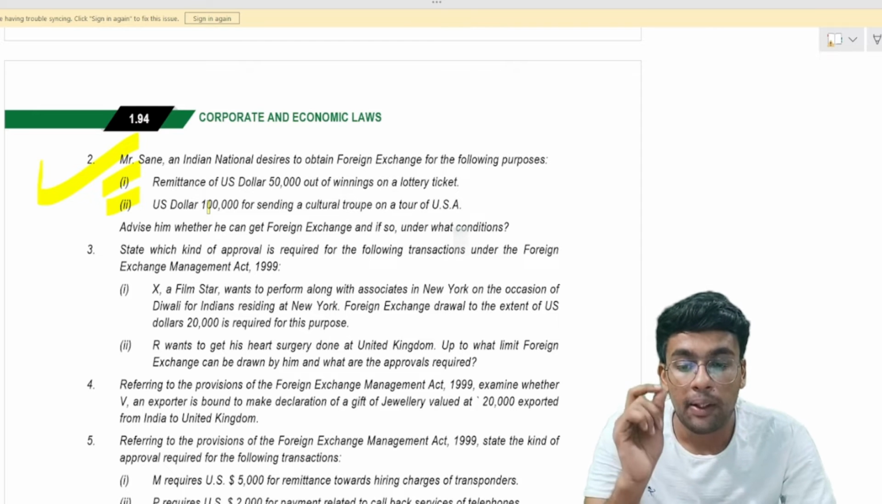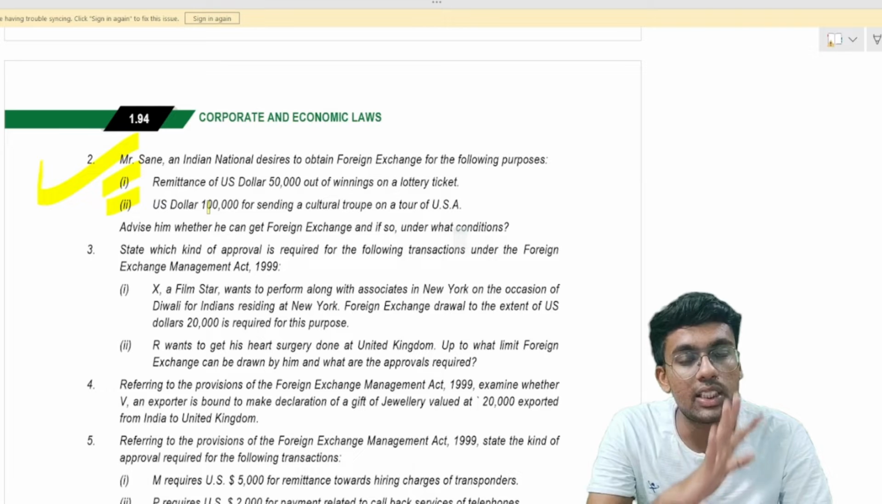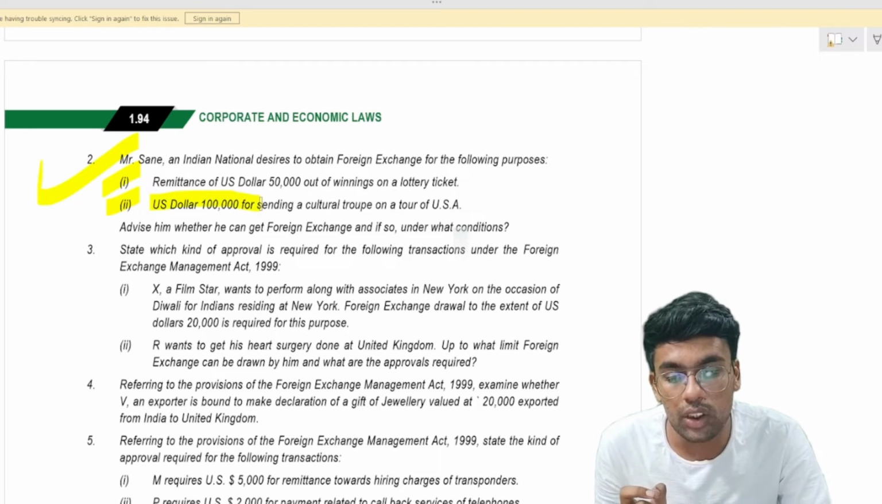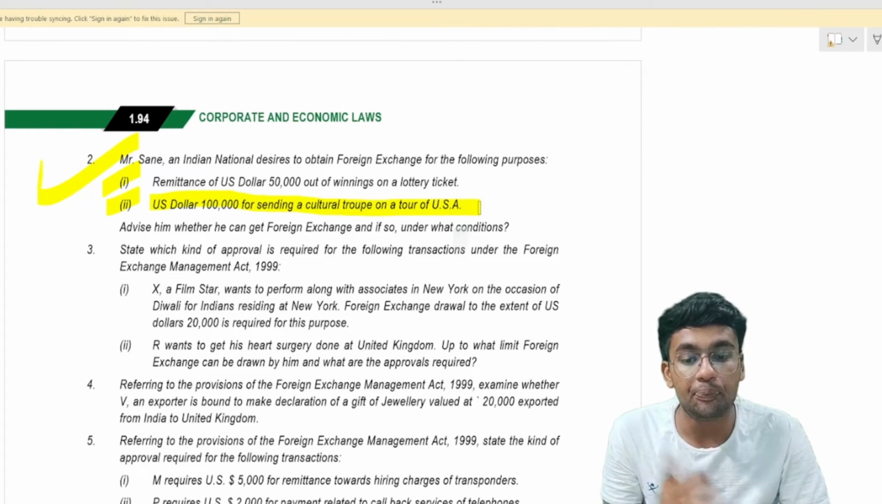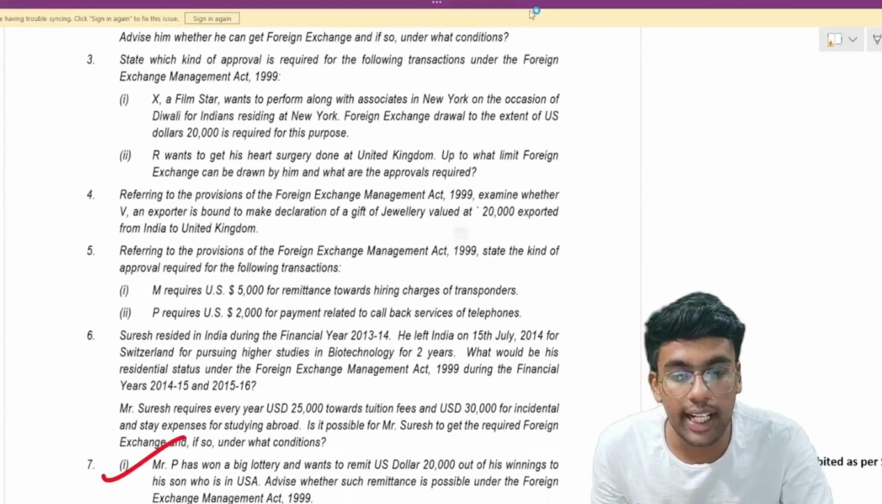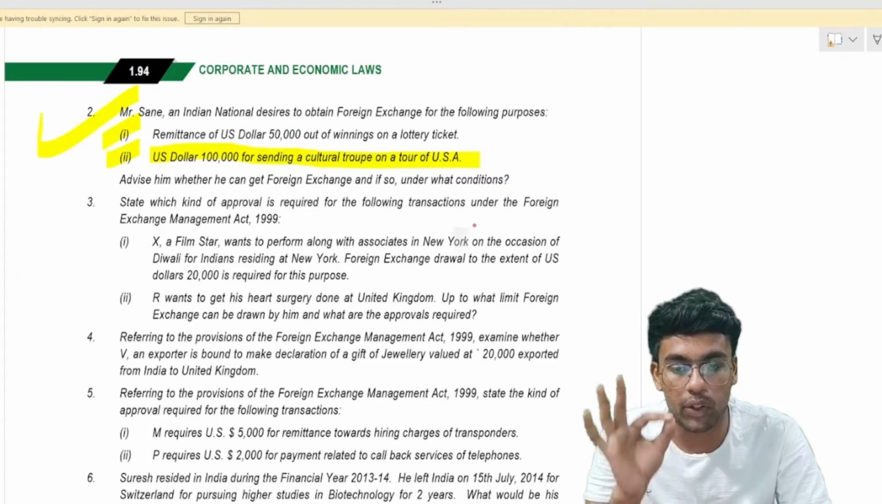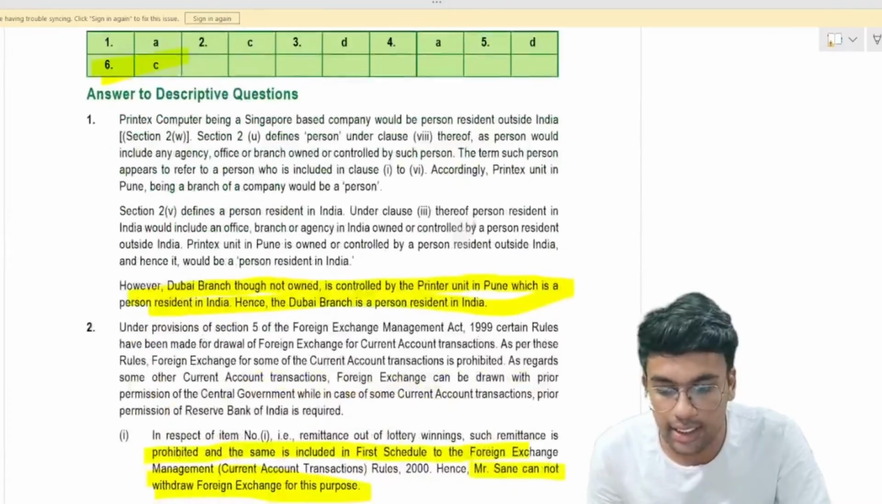So therefore, can he remit lottery winnings outside India of any amount? The answer to this question is no. FEMA completely prohibits these kinds of transactions. Point number 2 talks about $1 lakh for sending a cultural troupe on a tour to USA. I don't think there is any restriction; up to 2,50,000 rupees you can remit any amount. So there is no prior permission required and you can remit such money. Let us understand the answer as well.